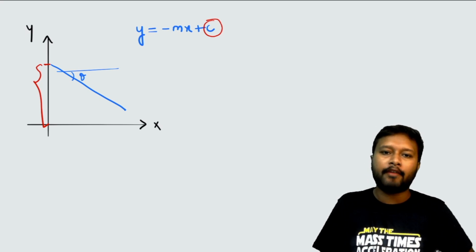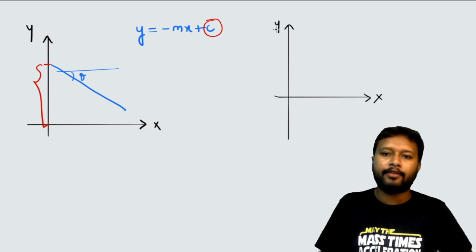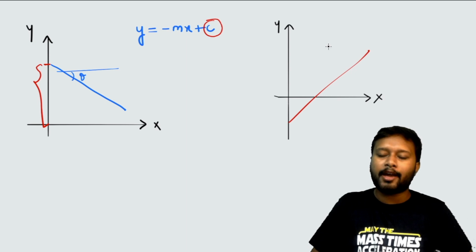If you have a line drawn something like this, let me extend this, with this as your x-axis and this as your y-axis, and the line is drawn in this way, the equation will be y equals mx minus c.